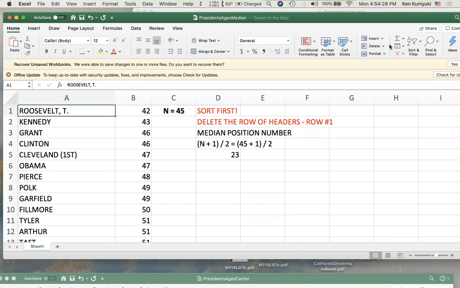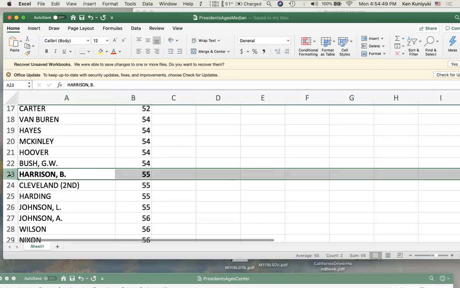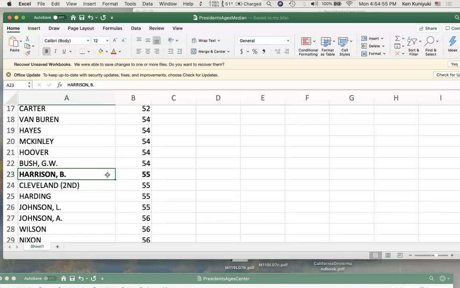Hi, everyone. One last comment about medians. Let's go to our presidents data set here. We have the 45 presidents' ages. The median position number was 23, which means that after we've sorted and deleted any header rows, we want the 23rd youngest age. The 23rd youngest age on row 23 was Benjamin Harrison's age of 55 years. The median position number was 23. The median is 55 years.